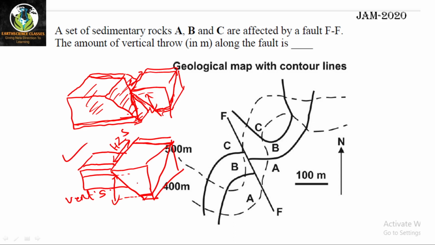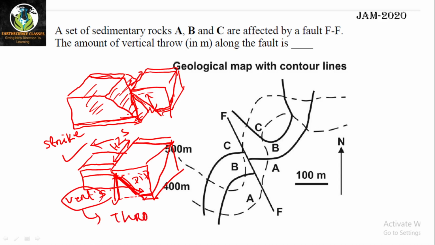Then what is throw? The throw is the vertical component of dip separation. This is dip separation, that means separation in the dip direction, and this horizontal separation is strike separation. That is separation in the strike direction of the fault plane, right? This is strike separation, and this is dip separation. If you measure this length along the fault plane, that is dip separation. And if you measure the vertical, or you can name it vertical separation, this vertical separation is known as throw.